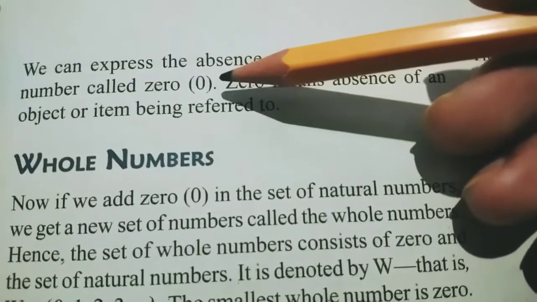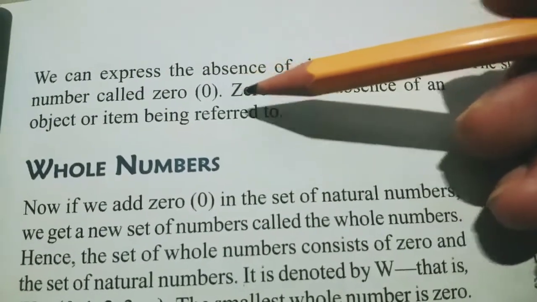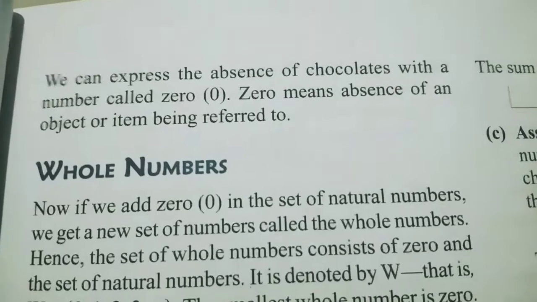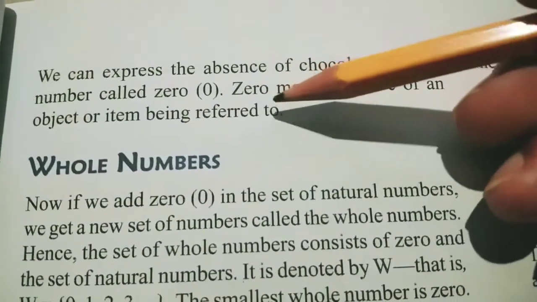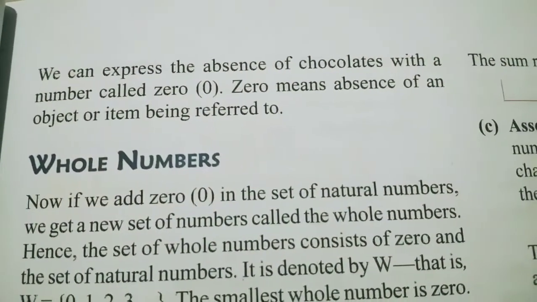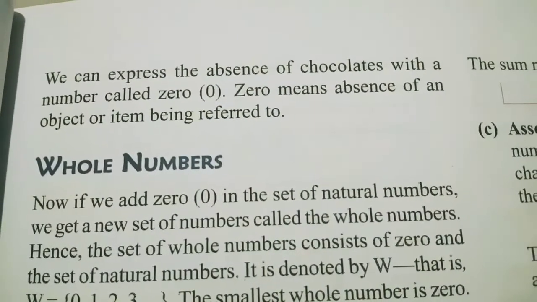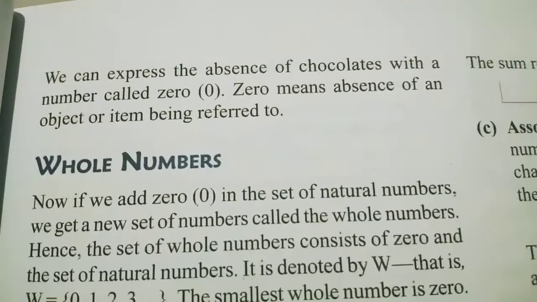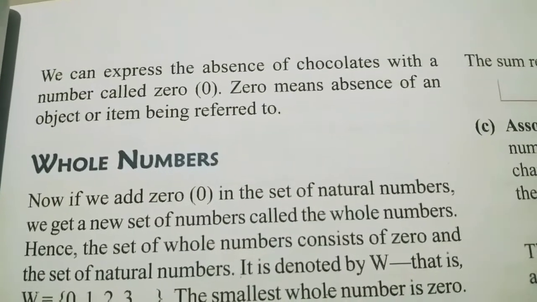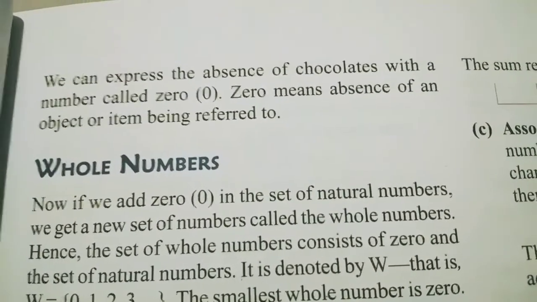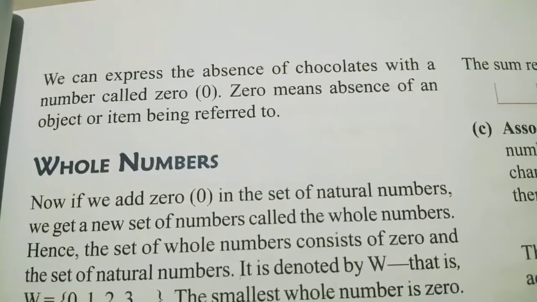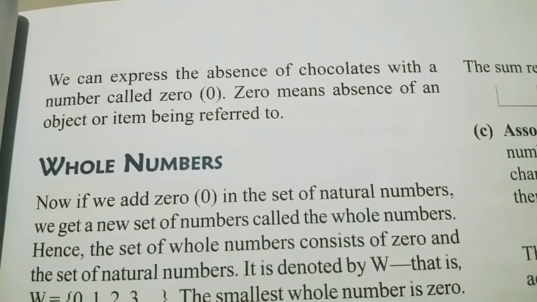0, where there is nothing, that is called 0. So 0 means absence of an object or item being referred to. So 0 means nothing, it is absence of anything. So that is why the concept of 0 has come. Okay, so 0 is the most important number in our number system. Understood? Because without 0 we cannot proceed after 9.